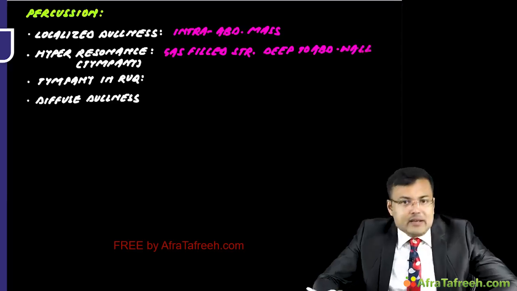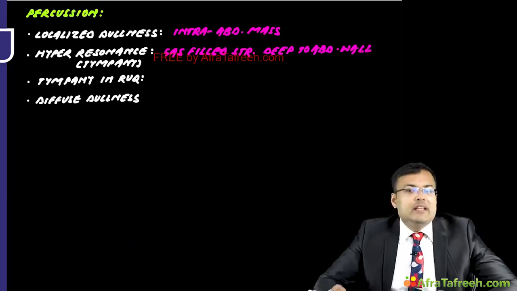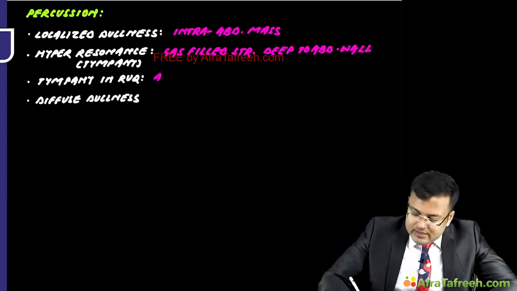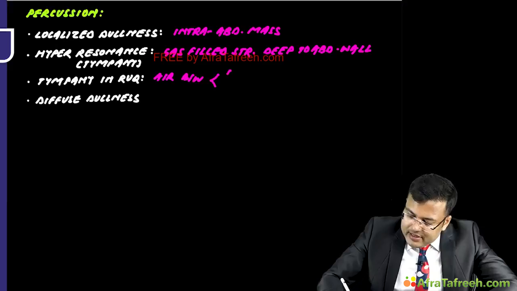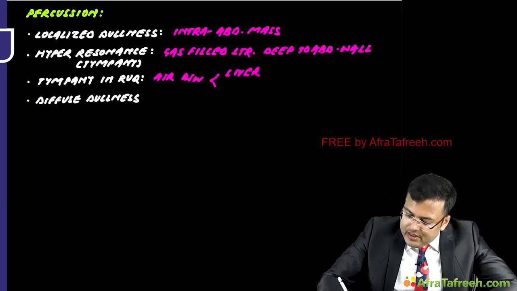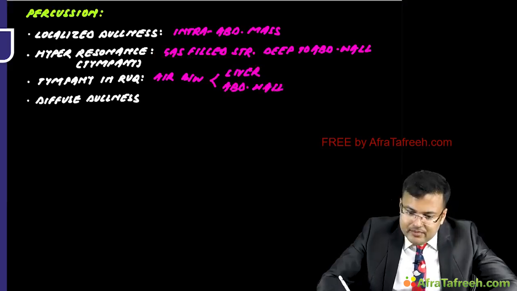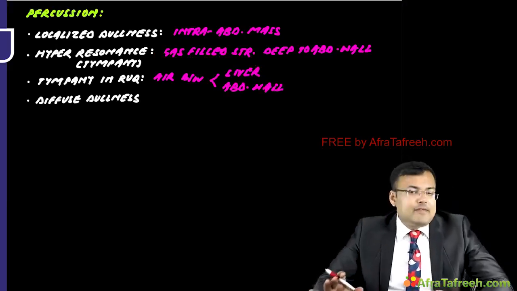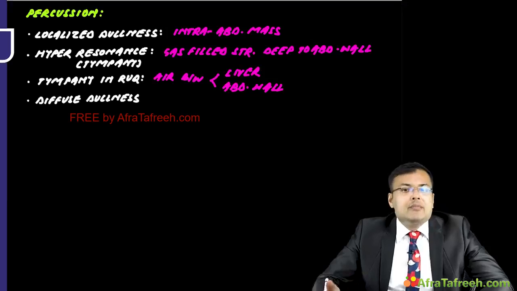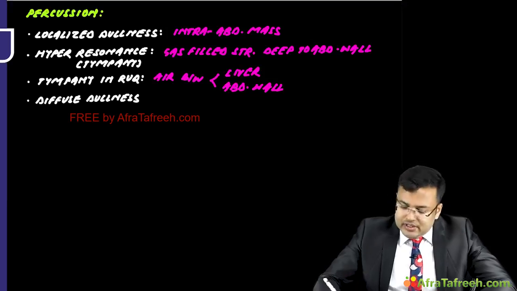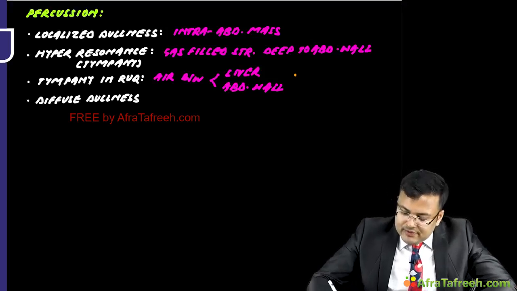If there is tympany in the right upper quadrant, there is air between the liver and abdominal wall. And where did this air come from? It is free air, because of perforation.